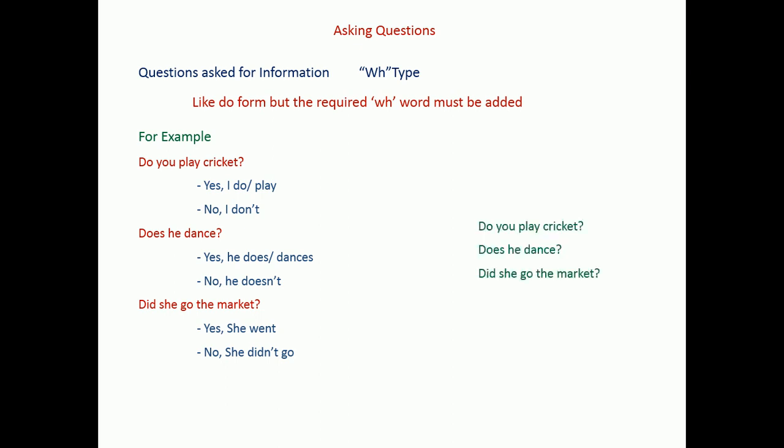So the base form of the question is do you play cricket, or does he dance, or did she go to the market. As per the requirement, as per the need, we have to insert the WH word in front of the question. For example, where do you play cricket, or where does he dance, or where did she go to the market, we can ask. Otherwise, what do you play? Here cricket is not required. What do you play, or what does he dance, or what did she go, or we cannot ask what did.